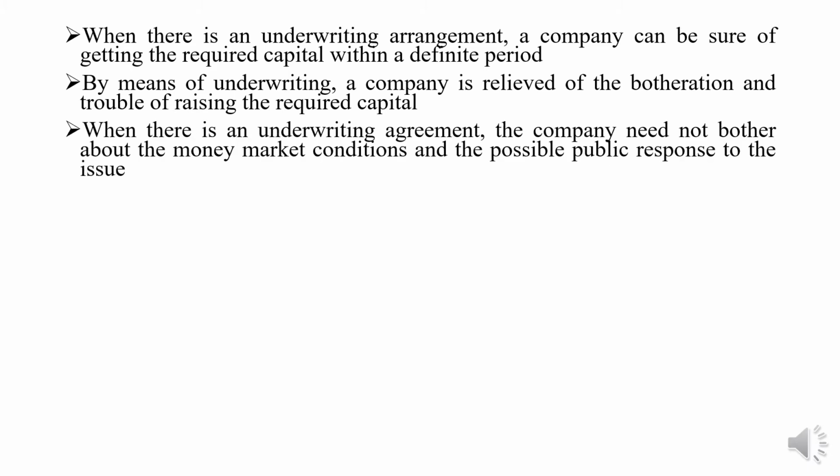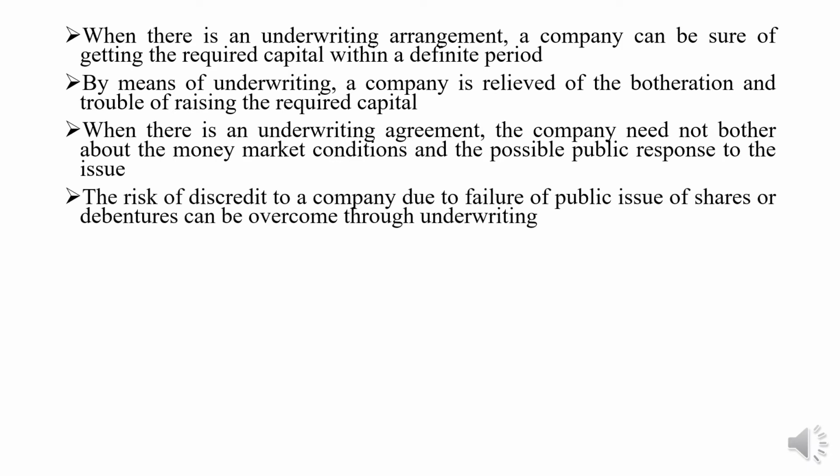When there is an underwriting agreement, the company need not bother about the money market conditions and the possible public response to the issue. Usually, when there is a public issue, IPO or FPO, the demand for the shares depends upon the market condition. If the market condition is not good, people are usually not going to show interest in buying the shares. Since there is an underwriting system, they need not worry about the money market conditions and possible public response.